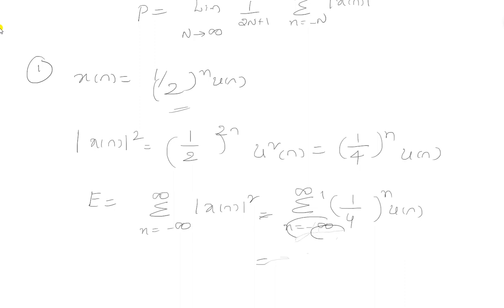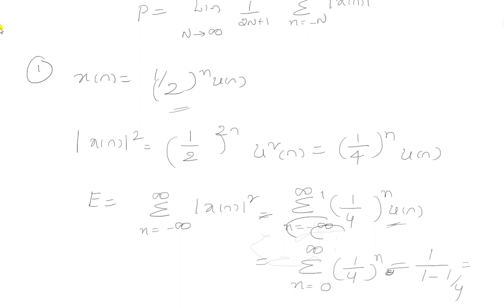So this can be written as sigma n is equal to 0 to infinity 1 by 4 whole to the power of n, since we are simply replacing with the u of n function. This is a geometric progression, so the formula for the sum of infinite terms is 1 by 1 minus a, that is 1 by 1 minus 1 by 4.